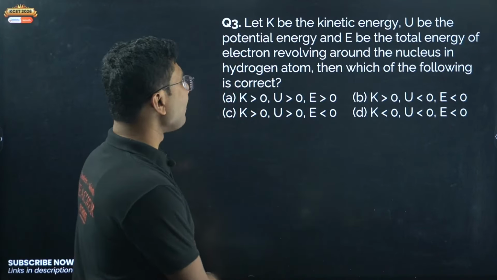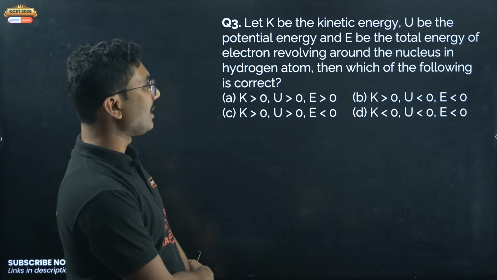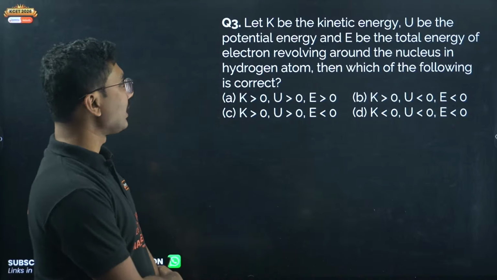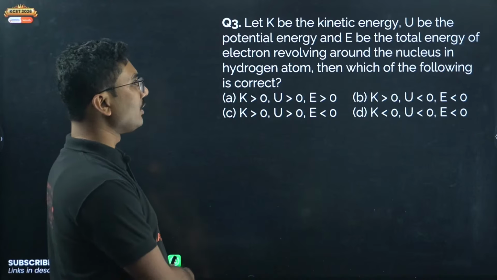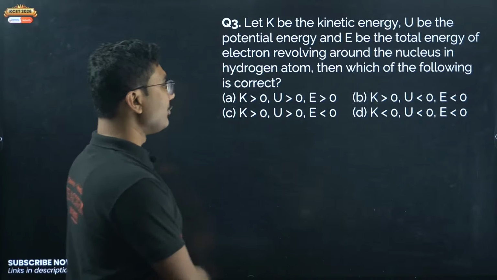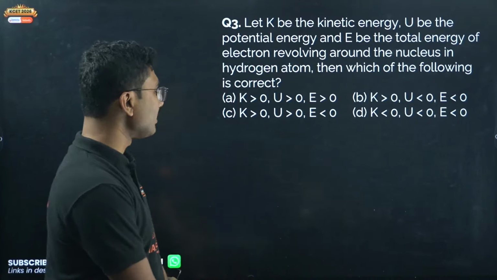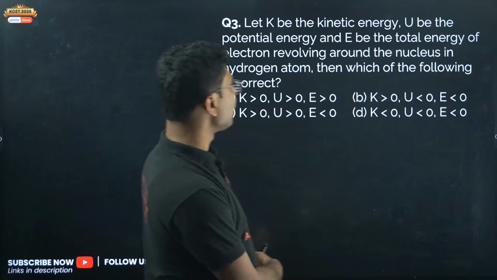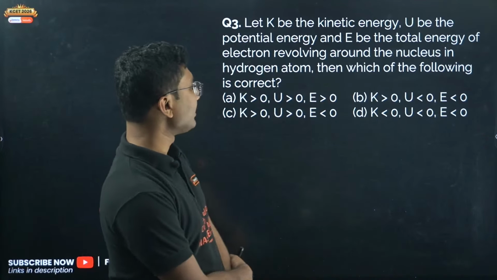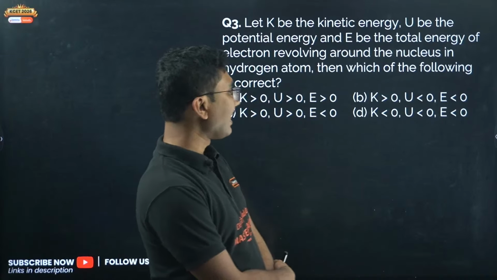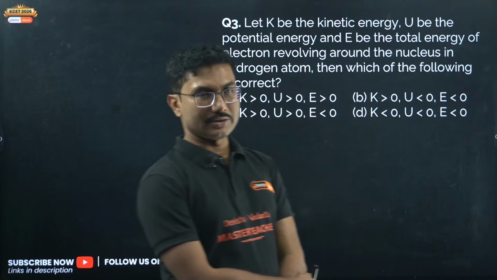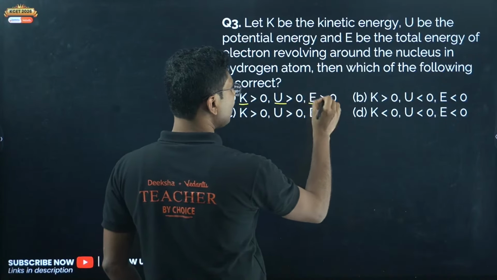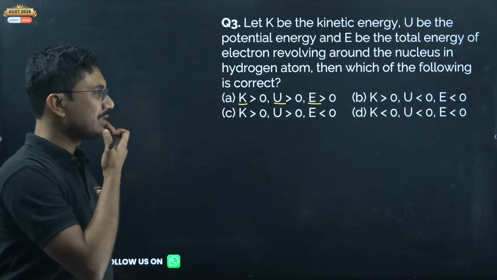Let capital K be the kinetic energy, capital U be the potential energy, and E be the total energy of the electron revolving around the nucleus in hydrogen atom. Then which of the following is correct? K greater than 0, U greater than 0, E greater than 0; K greater than 0, U less than 0, E less than 0; K greater than 0, U greater than 0, E less than 0; K less than 0, U less than 0, E less than 0. K is kinetic energy, U is potential energy, E is total energy. So which one of them is correct?